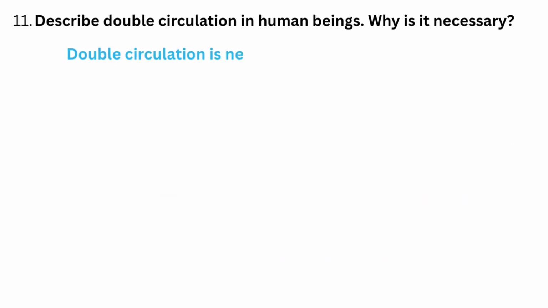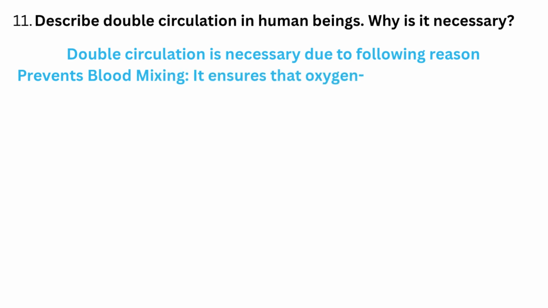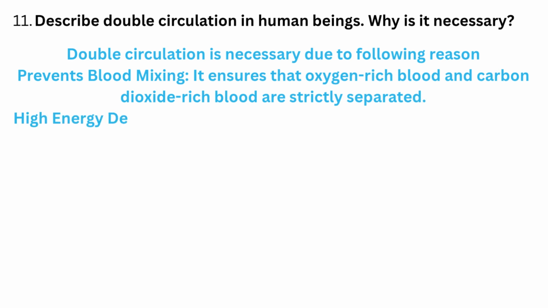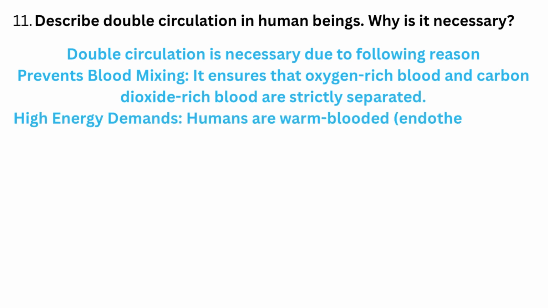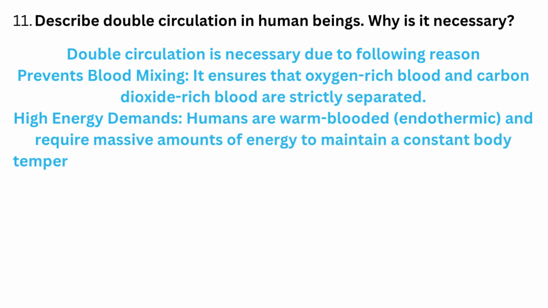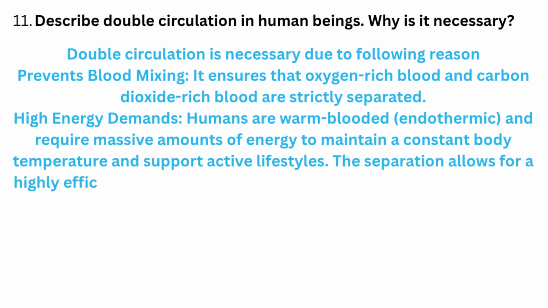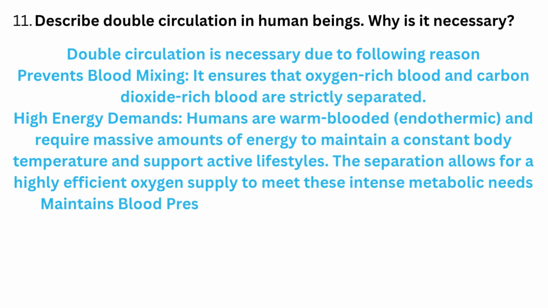Double circulation is necessary due to the following reasons. Prevents blood mixing: it ensures that oxygen-rich blood and carbon dioxide-rich blood are strictly separated. High energy demands: humans are warm-blooded, endothermic, and require massive amounts of energy to maintain a constant body temperature and support active lifestyles. The separation allows for a highly efficient oxygen supply to meet these intense metabolic needs.